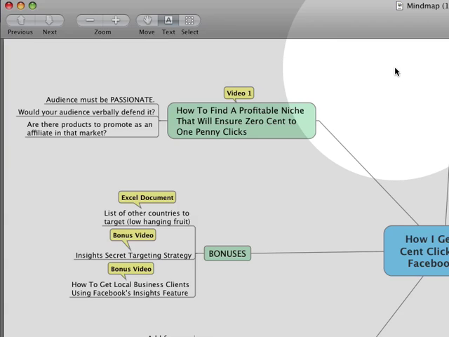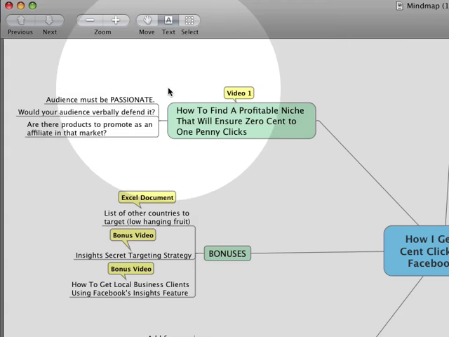Hey, and welcome to video 1, and this is probably the most important video throughout this course, because if you don't get this right, you're not going to get the 1 penny clicks and the 0-cent clicks. Picking your topic for your fan page that you're going to be advertising to is super important. This is what's going to get people to click on your ad and get that high CTR, or click-through rate.